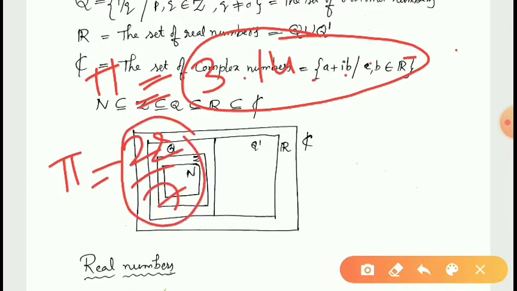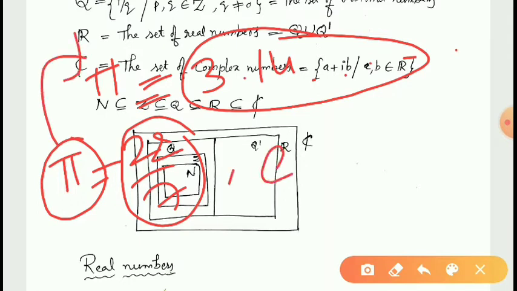Just 22 by 7 is an approximate value of pi. For our convenience, we approximate pi with 22 by 7, but actually 22 by 7 is not equal to pi exactly. It is an approximation of pi. Therefore, pi is not a rational number, it is an irrational number. And also e is an irrational number.